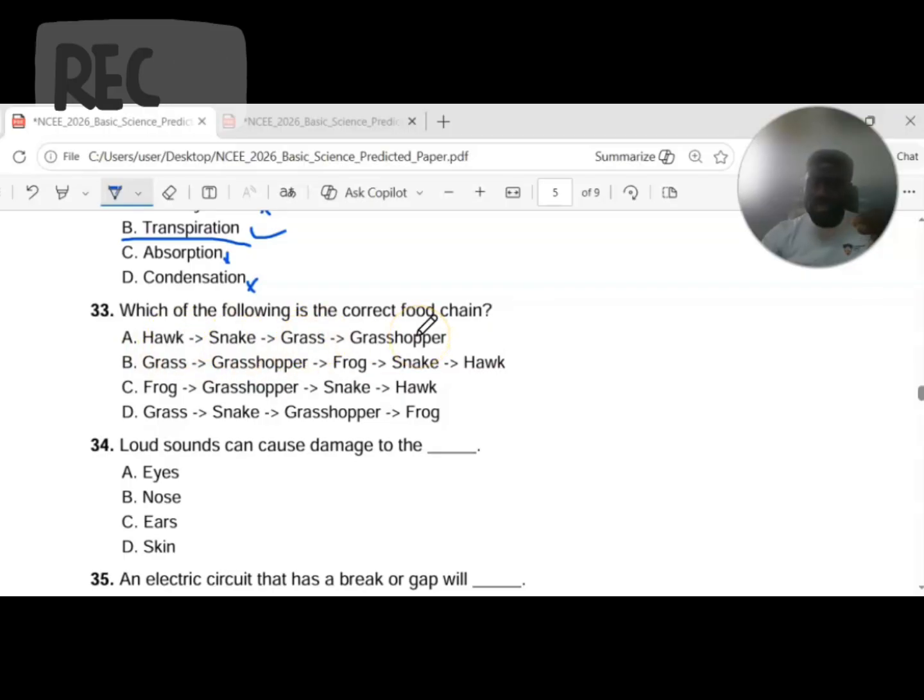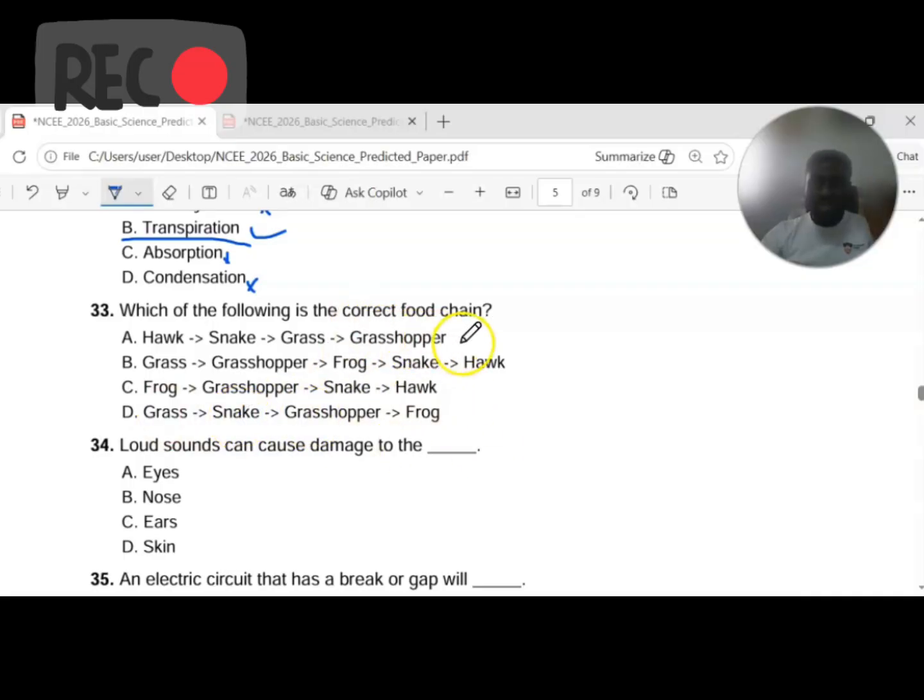There's an order to which this feeding relationship goes on, and it goes on in a linear manner. So is it from grass, grasshopper, frog, snake to hawk, or will grasshopper feed on frog, snake feed on grasshopper, or hawk feed on snake? Or option D, snake feeds on grass, grasshopper feeds on snake, frog feeds on grasshopper.